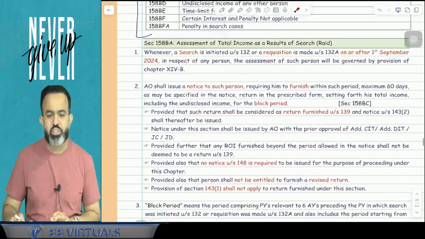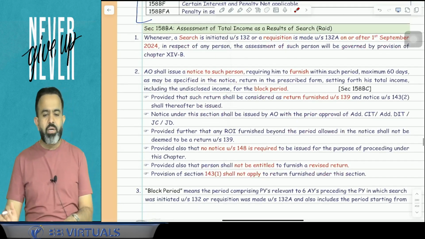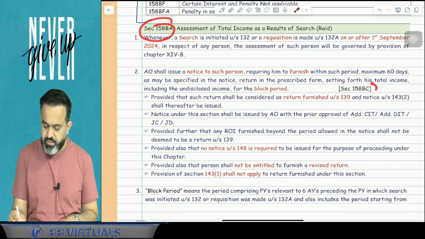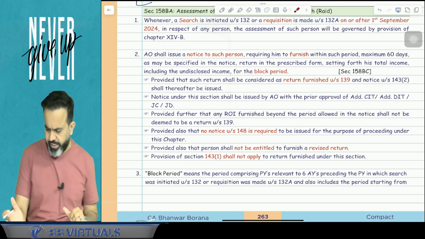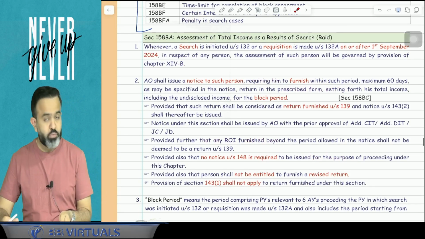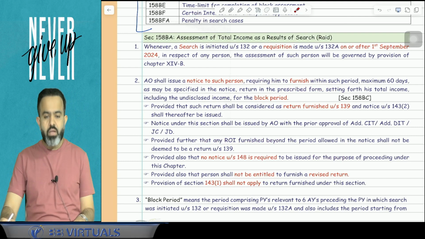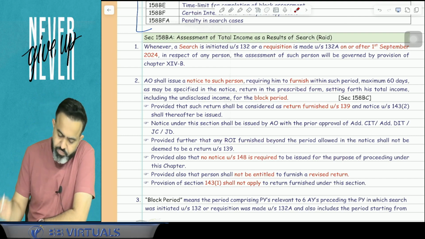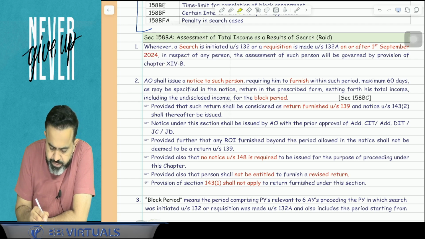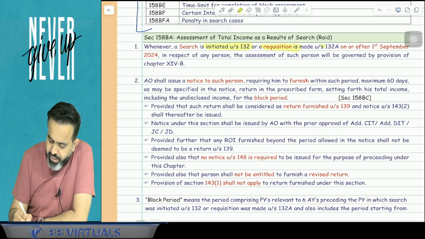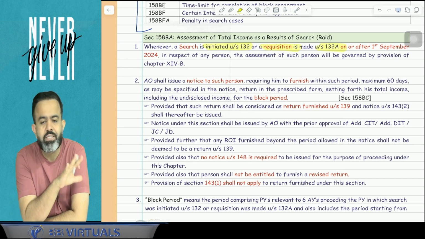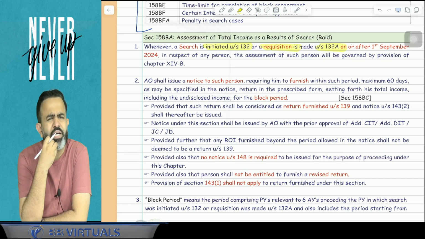Let's start with the first section, that is section 158BA. But along with 158BA, we will discuss section 158BC also, like procedure, and we will discuss it here only. So let's start with what this section 158BA says. 158BA says that whenever a search is initiated under section 132 or requisition is made under section 132A. So either search is initiated or requisition is made.